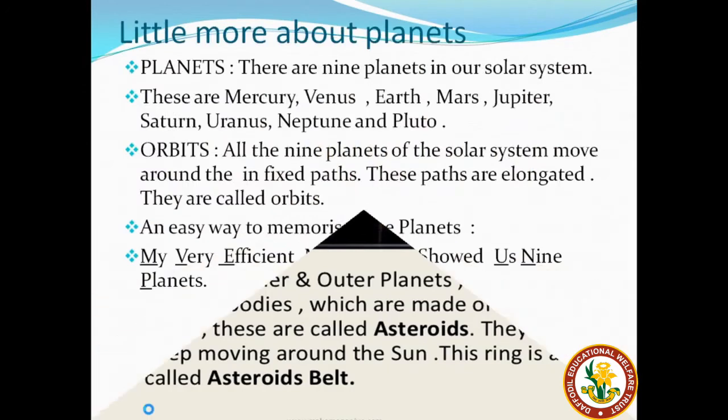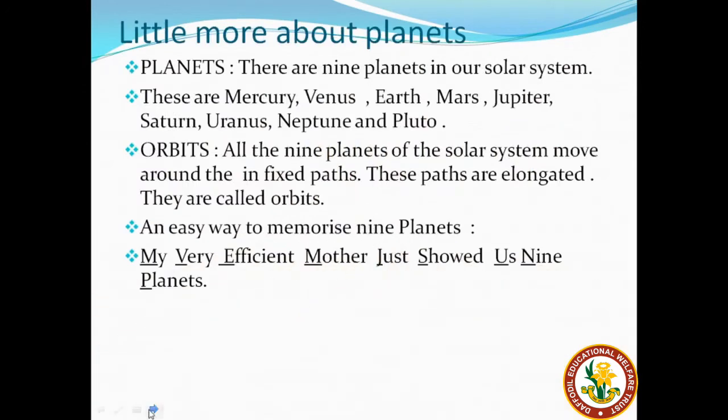Now students, you all know the names of the 9 planets in our solar system. All these planets move around the Sun in a fixed and elongated path known as orbits. Now, what is an orbit? All the 9 planets of the solar system move around in a fixed, elongated path. This path is known as an orbit.